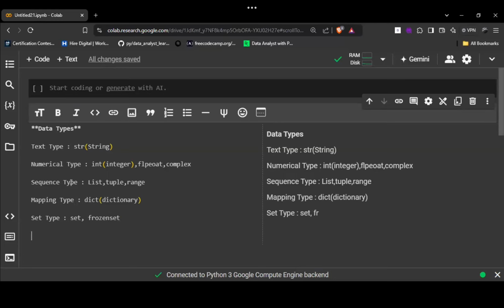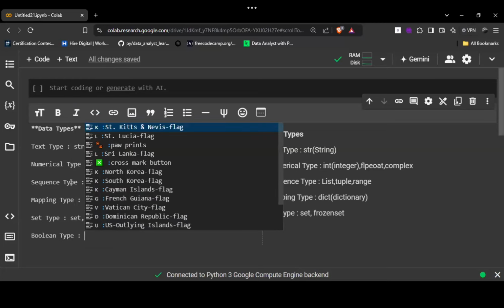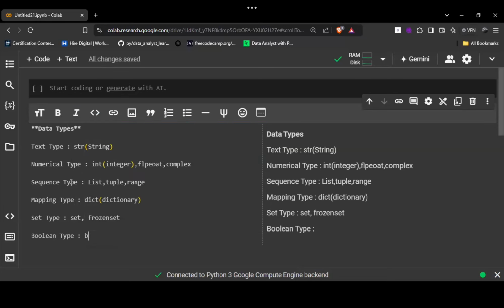Then we have Boolean type. In Boolean type, we have bool. Then we have binary types.